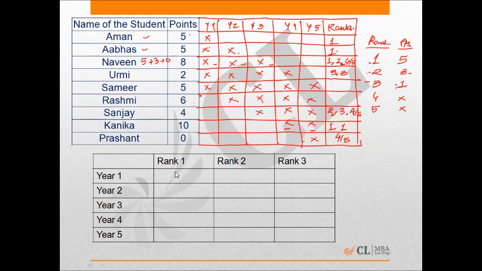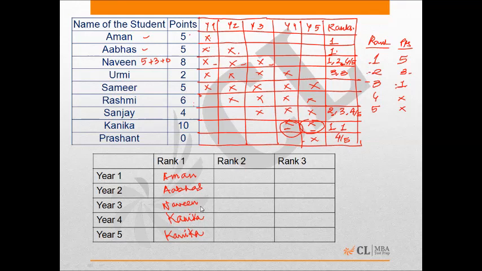So this is the table. In the first year, rank 1 was held by Aman. In year 2, first rank was held by Abbas. In the third year, the first rank was held by Naveen. In the 4th and 5th year, the first rank was held by Kanika. So she stood first twice.